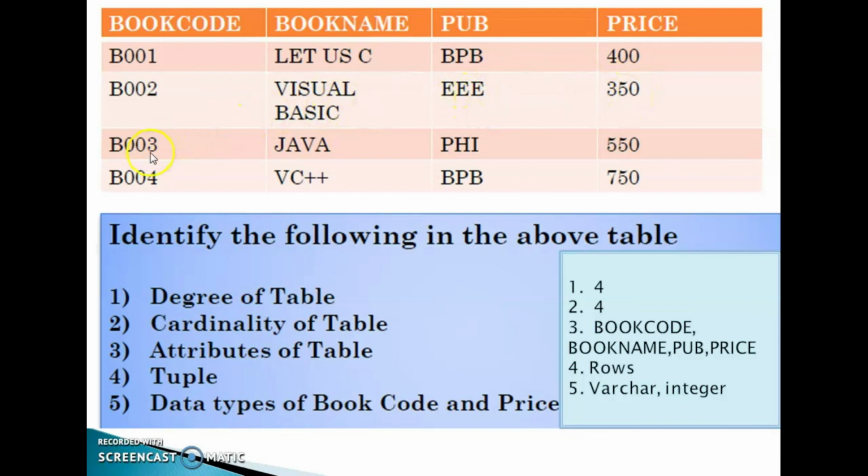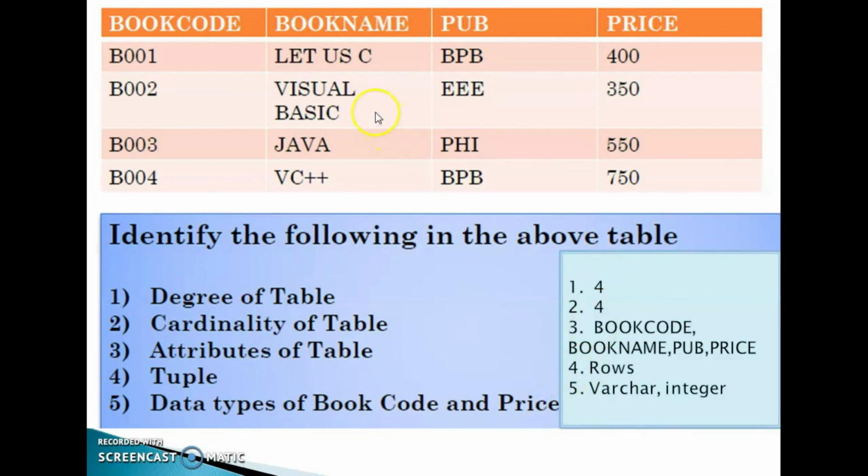Then the third row, B003 Java PHI 550. Fourth row, B004 VC++ BPB 750. So the cardinality of the table is 4.